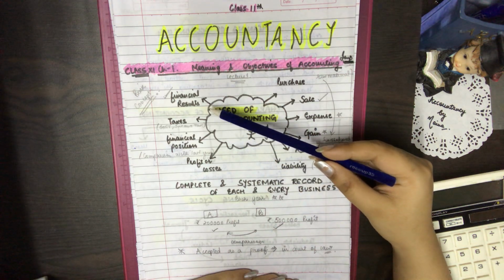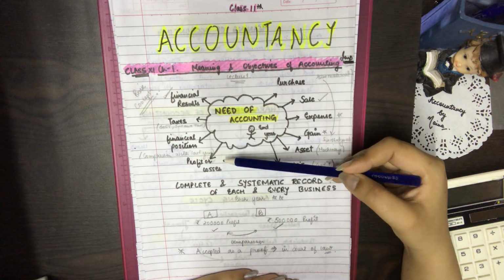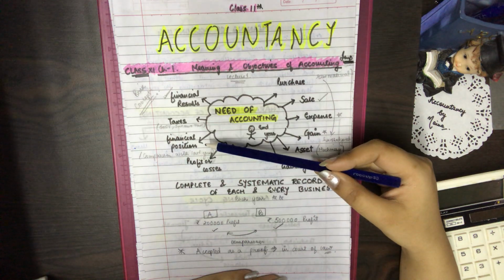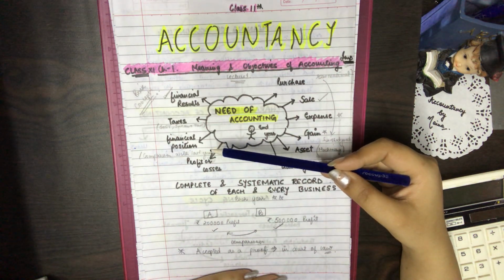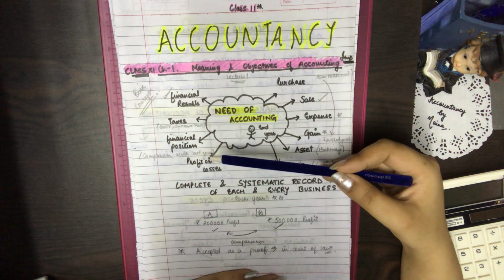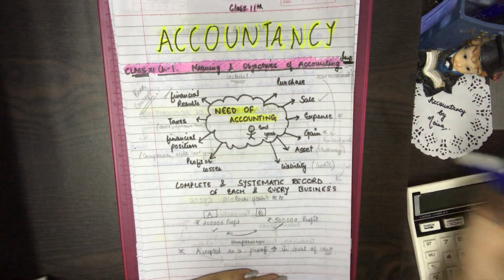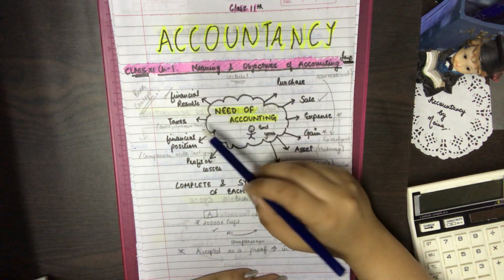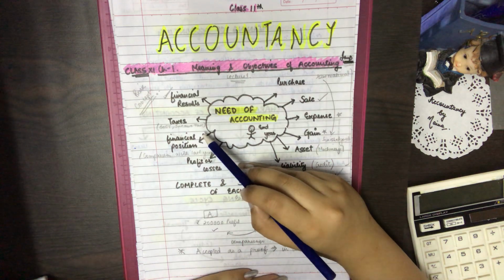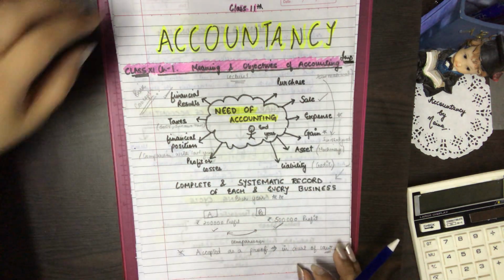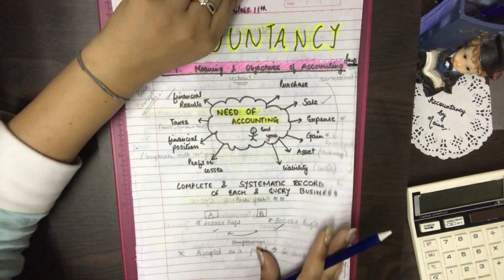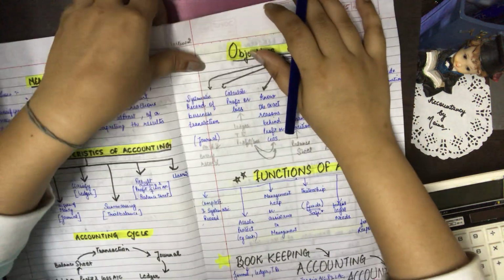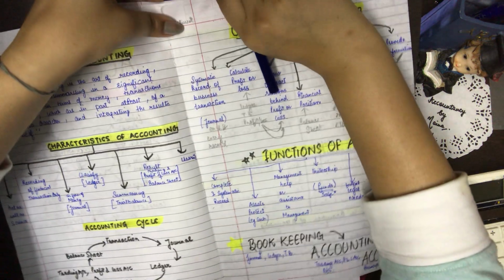These financial results are actually the net profit or net losses of the firm, and then we come to know about the financial position of our business, which helps us to compare our business performance with last year's performance, with year to year performance, or with the performance of other competitors. Then with the help of this information, we are able to calculate the taxation liability of our business. So our first topic was the need of accounting. Then our next topic is the meaning of accounting.